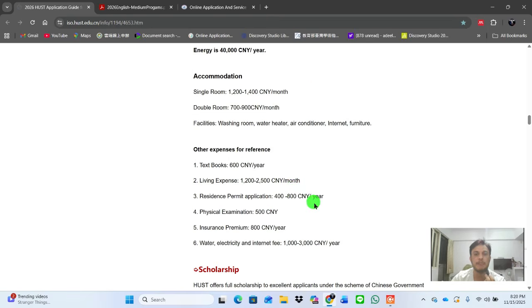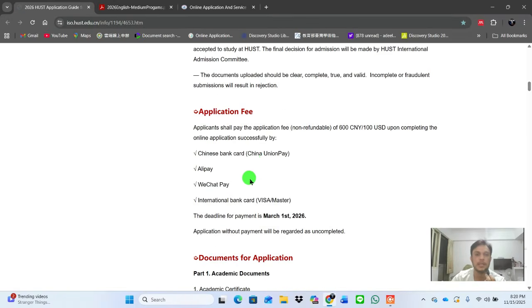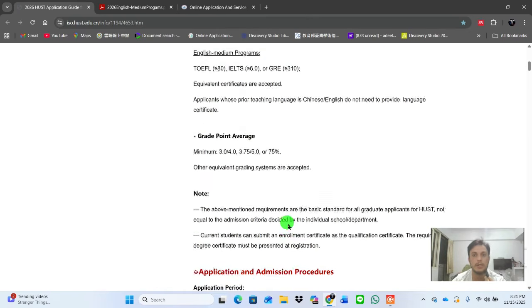Okay, one more important thing here. If you think about where we have to pay a fee, here you can submit the fee by Chinese bank card, Alipay, WeChat Pay, or Interbank, and the payment deadline is the first of March. So almost you have 4 months. So you can submit your application, pass your test. If your test is passed, it's a confirmed thing that you will get admission in your program, and then you will get an admission notice and use that admission notice for a CSC scholarship, so you can secure your scholarship.